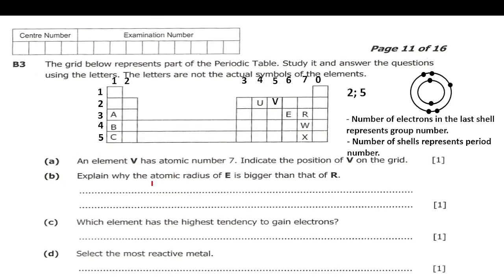So B, explain why the atomic radius of E is bigger than that of R. So they are saying the atomic radius of E here is bigger than that of R here. Why? The reason is simple. When you look at periodic trends, as you move from the left side of the periodic table to the right side in the same period, the atomic radius decreases, simply because as you move from left to right, the number of electrons increases together with the number of protons.